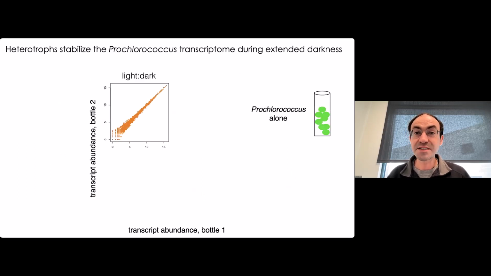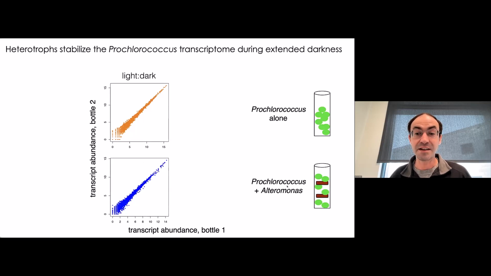So one of the first things that I noticed, doing some basic QC on these transcriptomes, is that the heterotrophs actually played a really interesting role in stabilizing that transcriptome during extended darkness. What I'm showing you here are plots of individual gene expression in two of our replicates, where each dot is an individual gene. We can see that under normal light-dark conditions, with Prochlorococcus alone, all the replicates looked pretty much like each other. There was pretty good, solid replication of the expression patterns. Similar things when we had the Alteromonas in there on a normal light-dark cycle. So all the cells were doing pretty much the same thing.